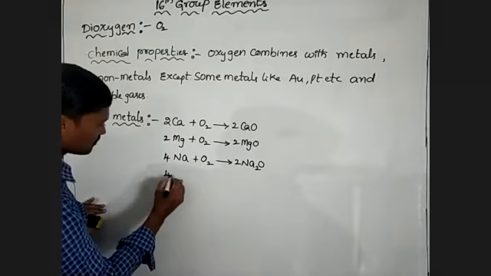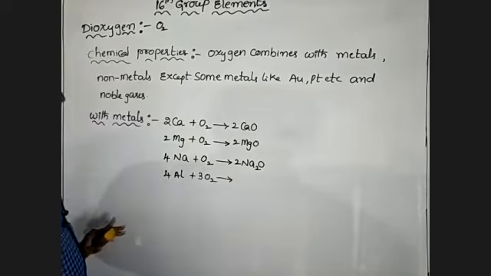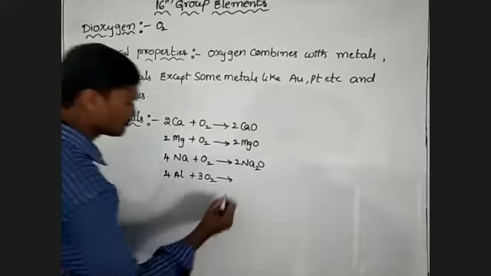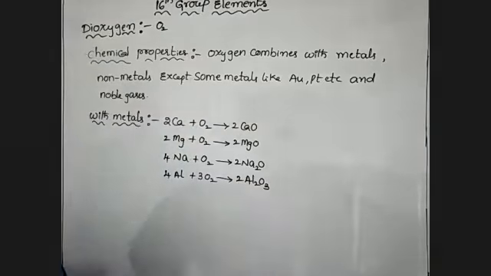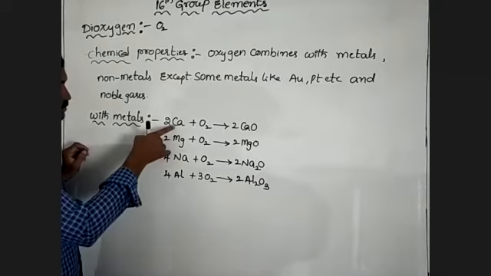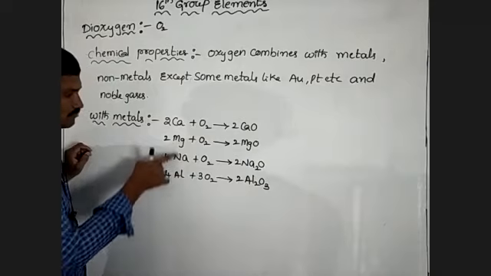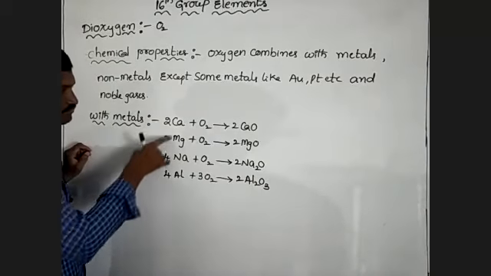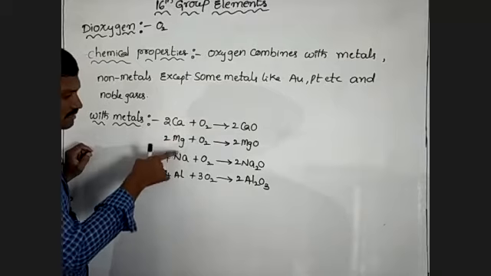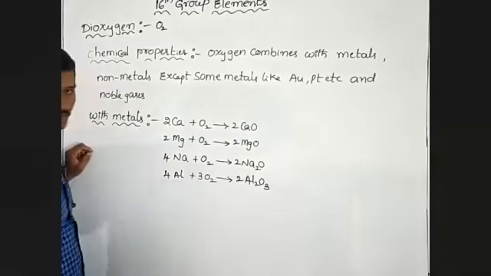And aluminum reacts with dioxygen. It forms aluminum oxide, that means alumina. These are calcium, magnesium, sodium, aluminum. These 4 elements are metals. So these metals react with oxygen and form their oxides.